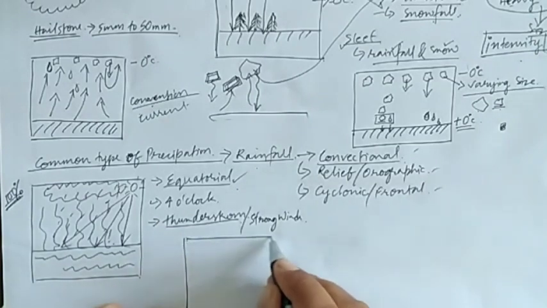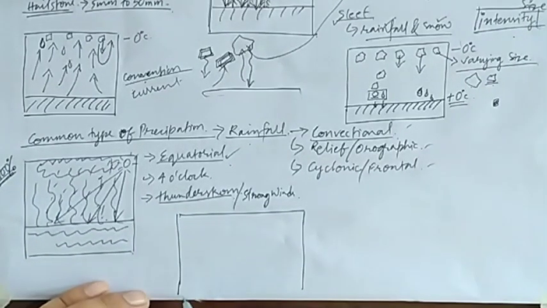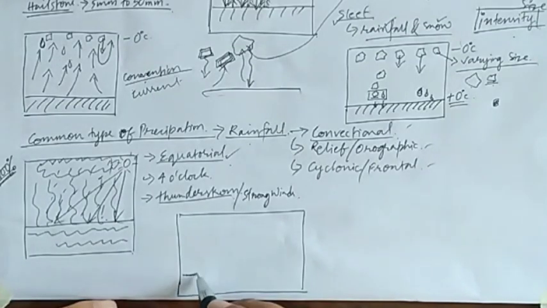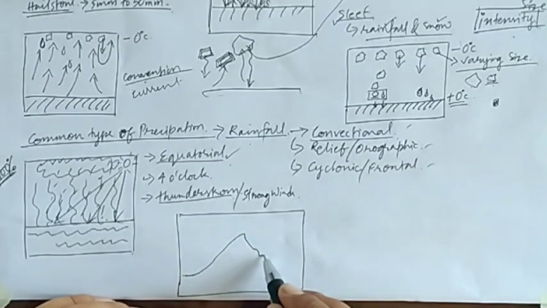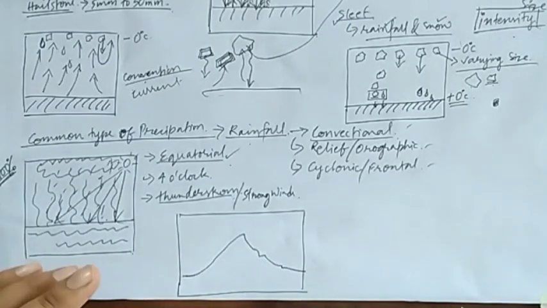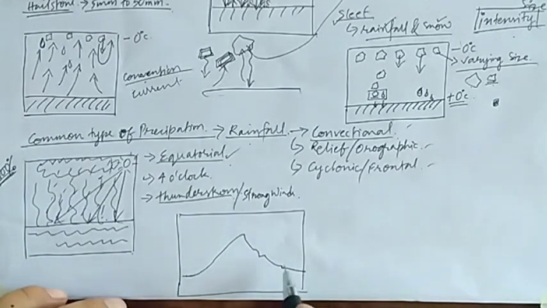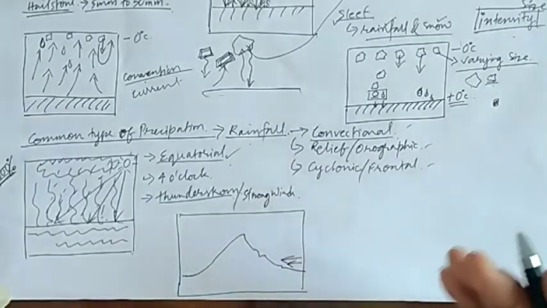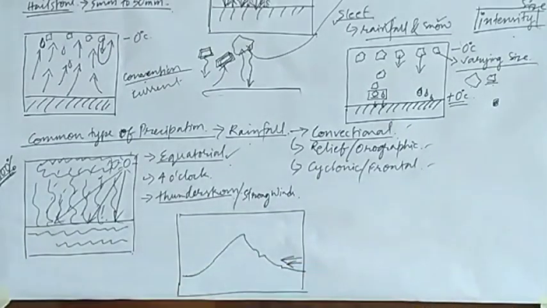Relief or orographic rainfall: relief or oro means the mountain or any elevated surface. Here what happens is the moisture laden winds are blowing towards a certain direction.